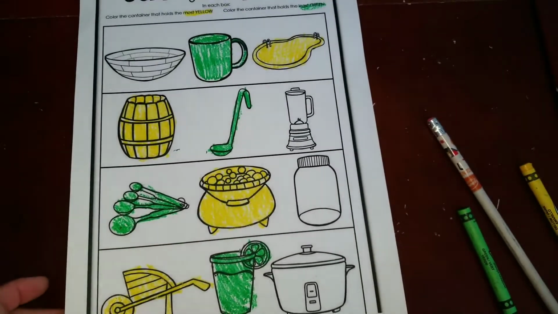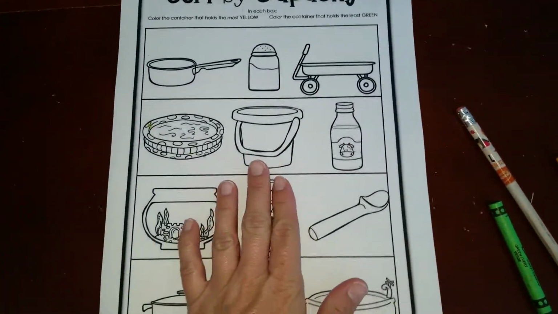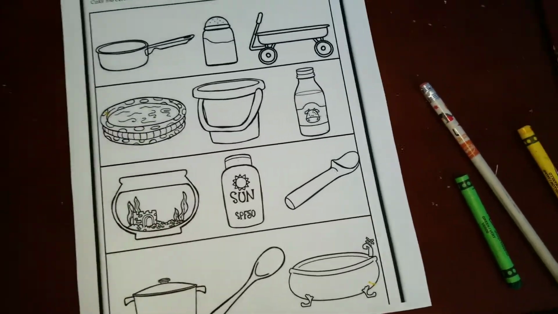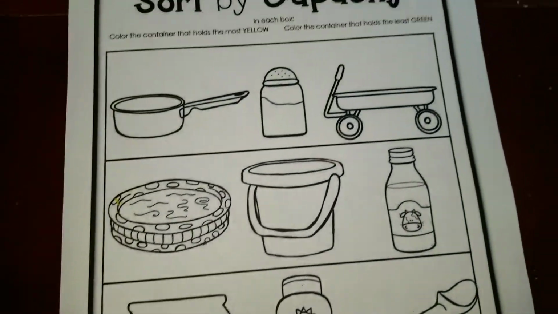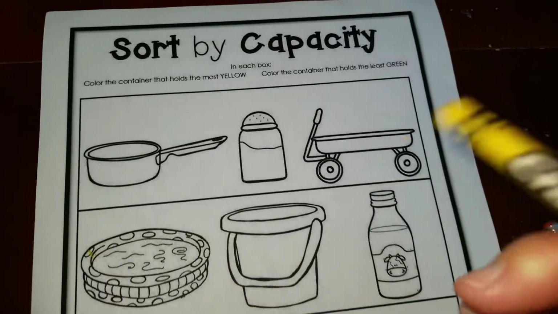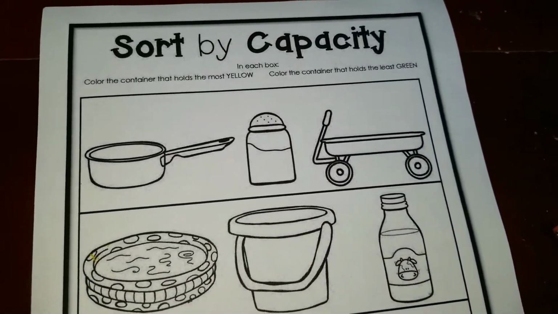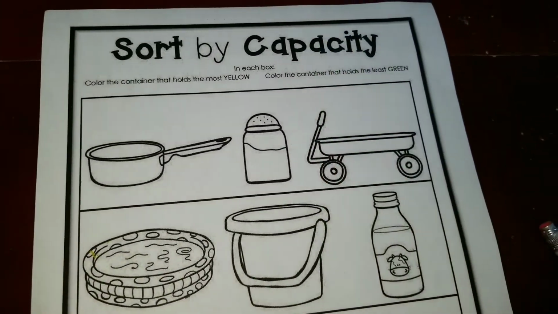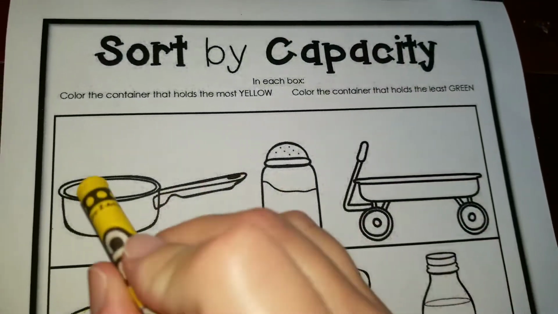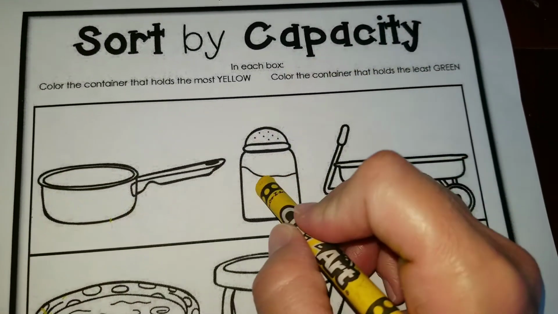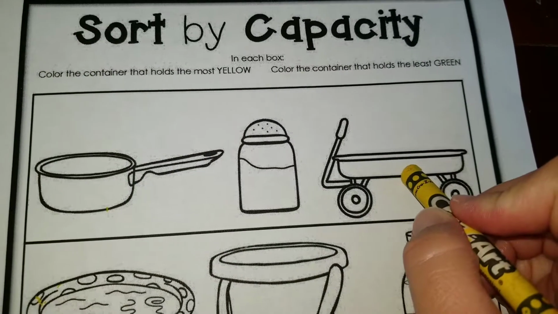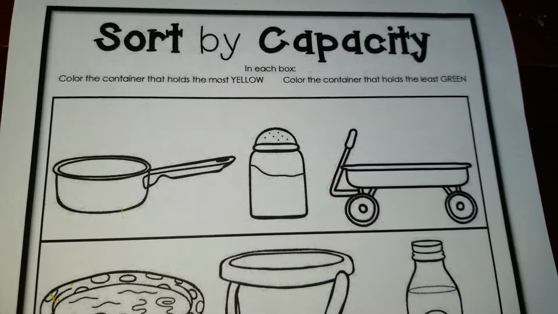Alright, if you're ready now, we're going to turn to the next page, to the other side. We're going to continue using yellow and green. So once again, it's going to be yellow for the object that can hold the most, green for the object that can hold the least. So let's see, we have a pot or a pan, we have a salt shaker, and we have a wagon. Which one do you think can hold the most?